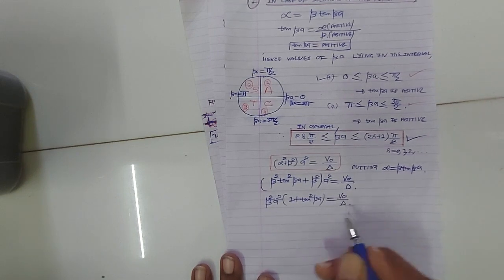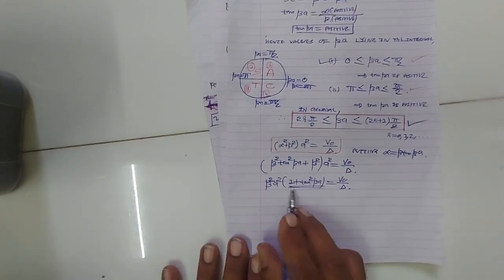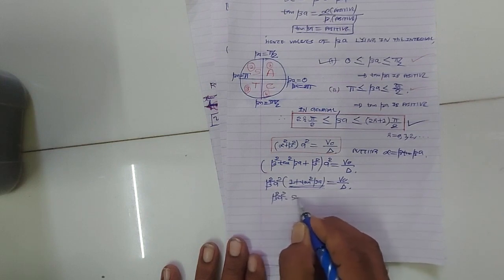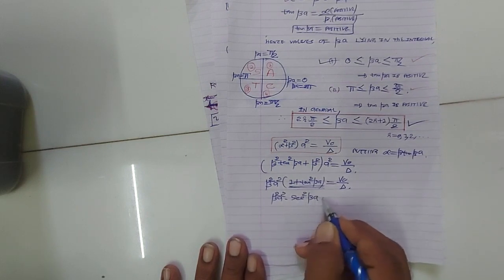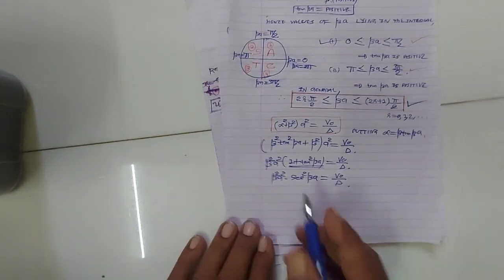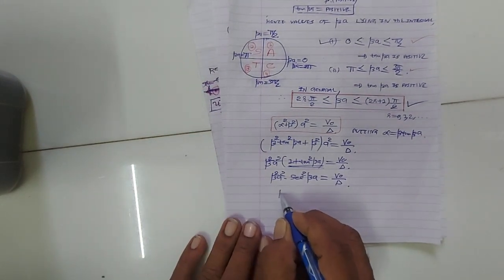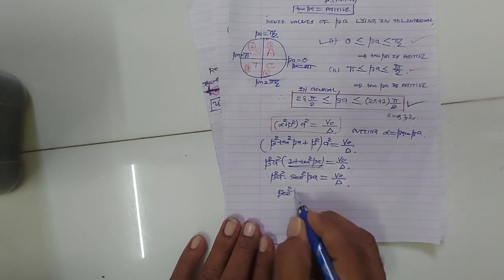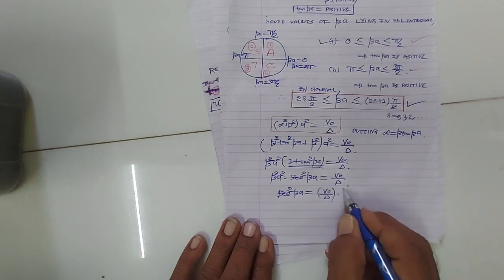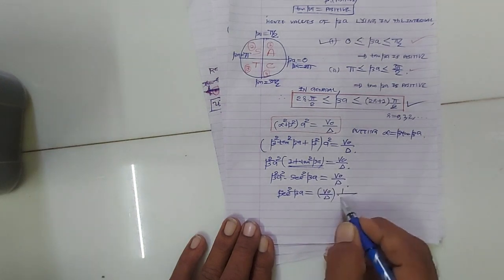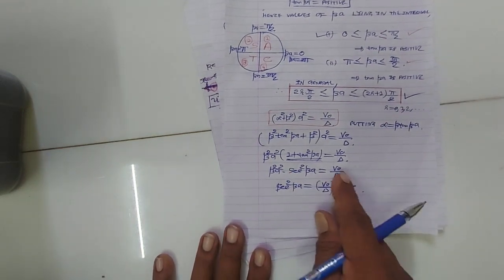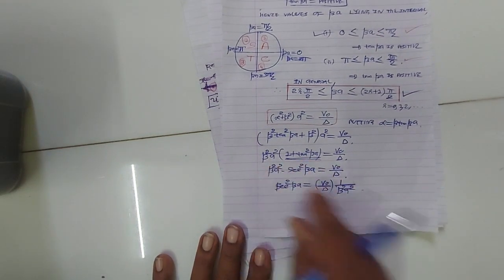is equal to v0 upon delta. Now what is 1 plus tan square beta a? 1 plus tan square beta a will be sec square beta a. So beta square a square into sec square beta a is v0 upon delta, right? Okay, therefore sec square beta a is equal to v0 upon delta into 1 upon beta square a square. Okay, so sec square beta a, क्या मिलेगा हमको, v0 upon delta 1 upon beta square a square.